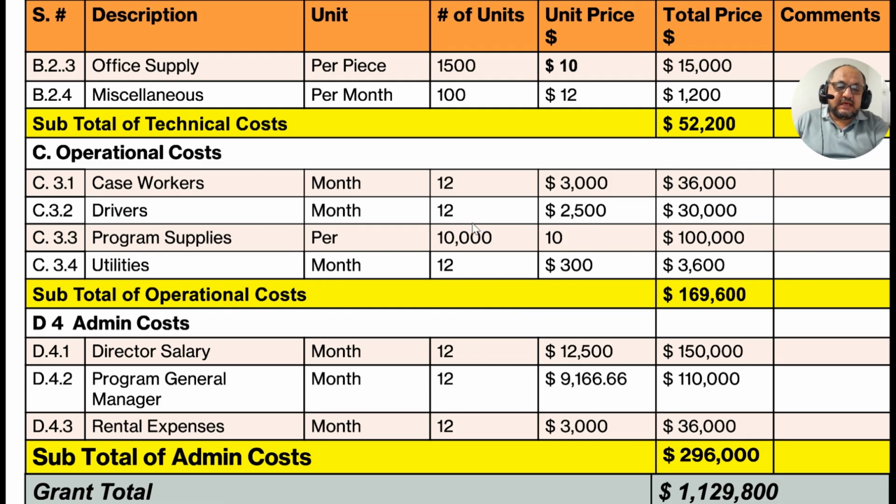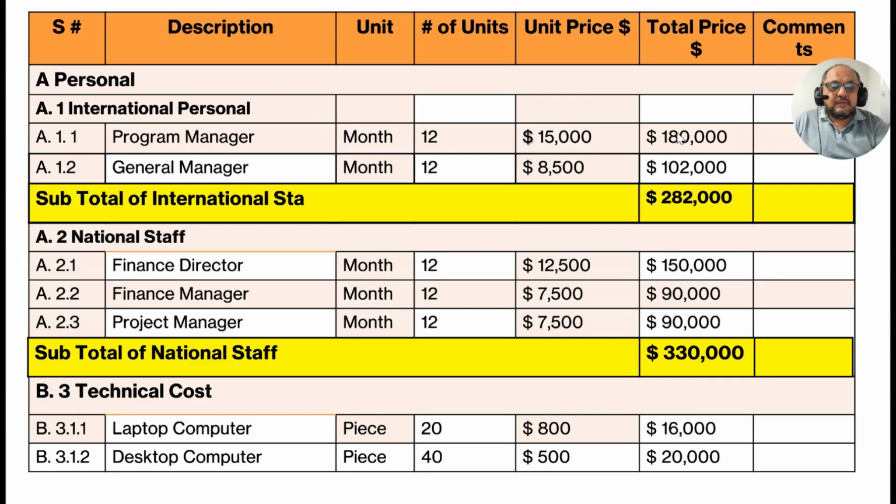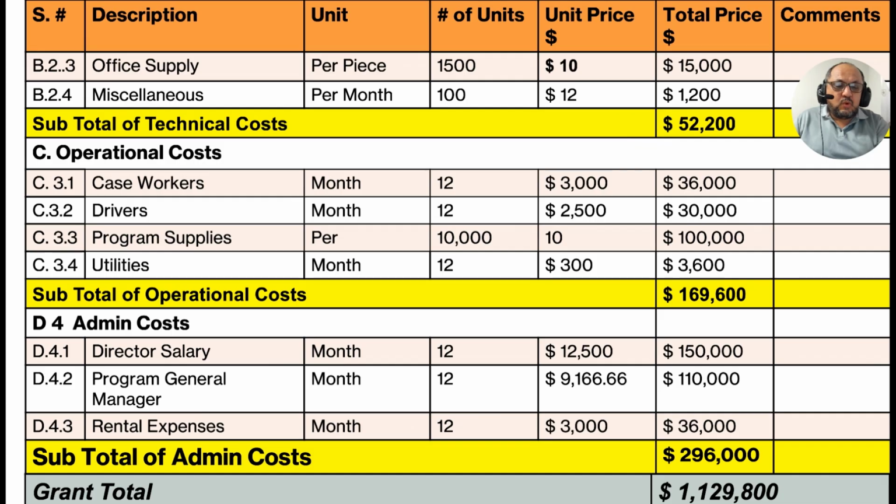The reason is that we calculated it. We wrote a formula: the sum is equal to this plus this plus this, with the row numbers, this plus this plus this, bracket close, is equal to 1,129,800. This was for today's video, how to prepare a budget.